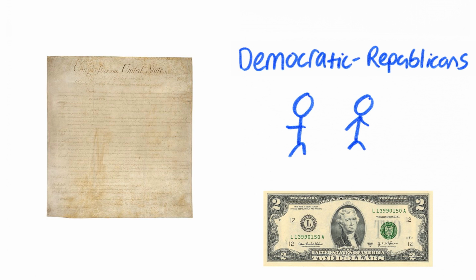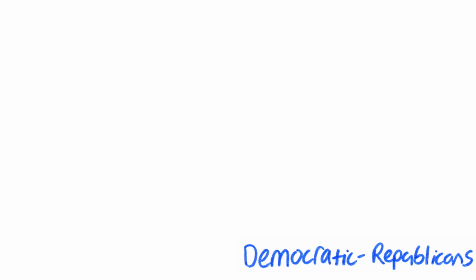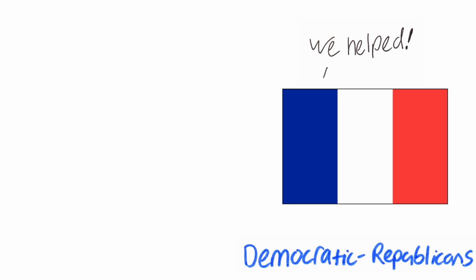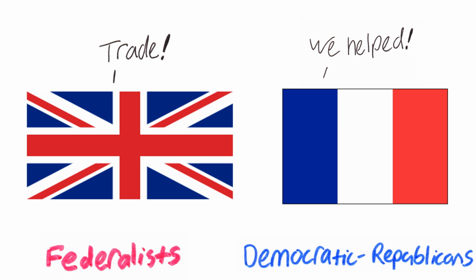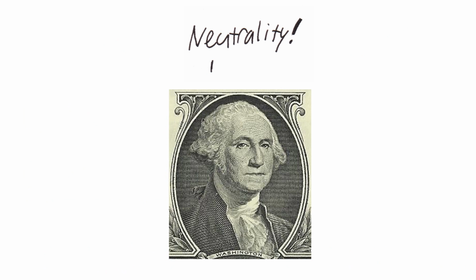One of the biggest challenges facing the new nation was foreign policy. Most Democratic Republicans thought the U.S. should side with France, their old ally from the Revolutionary War, while Federalists wanted to strengthen a trade relationship with England. George Washington, the first president, took neither side, declaring the U.S. to be a neutral nation, setting what he hoped would be a precedent.